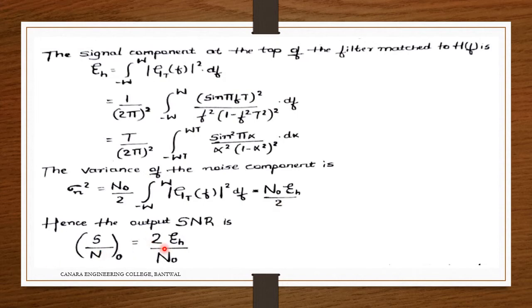Hence, the output SNR, S divided by N, is equal to 2E_h by N naught. Again, we have derived everything in the theoretical form, so they are related to each other. This is how we got the SNR there.